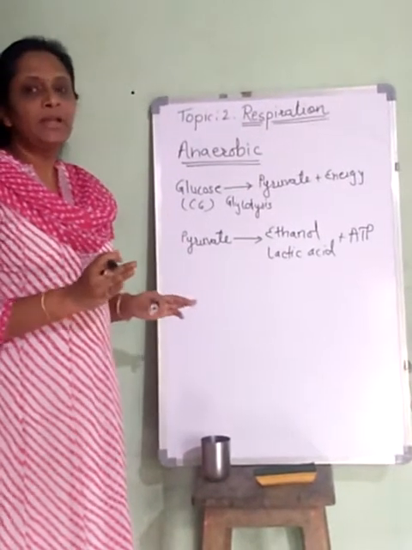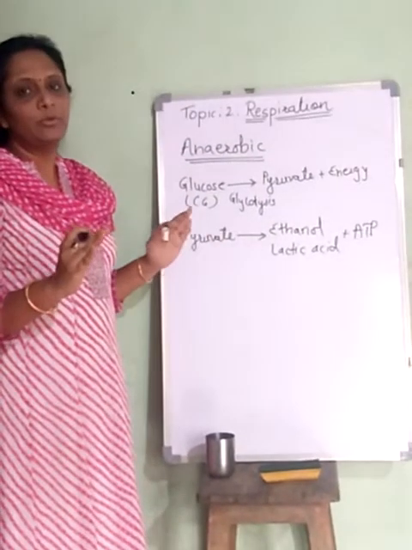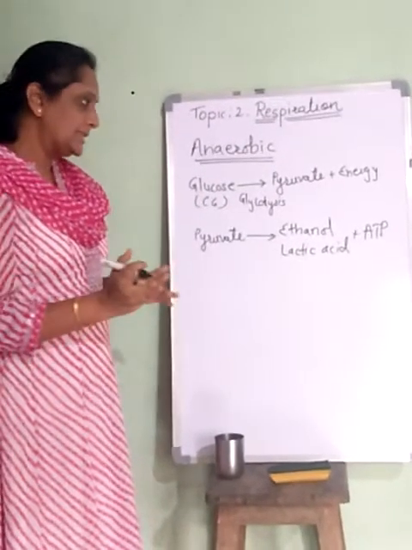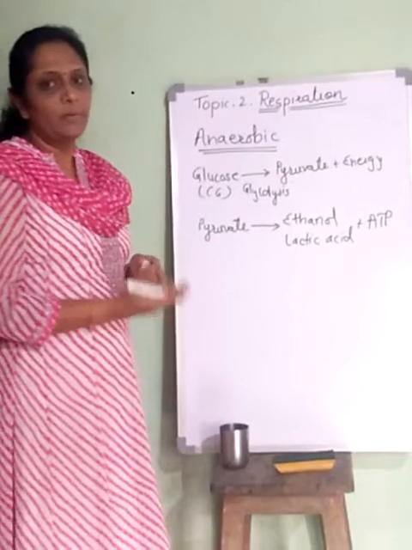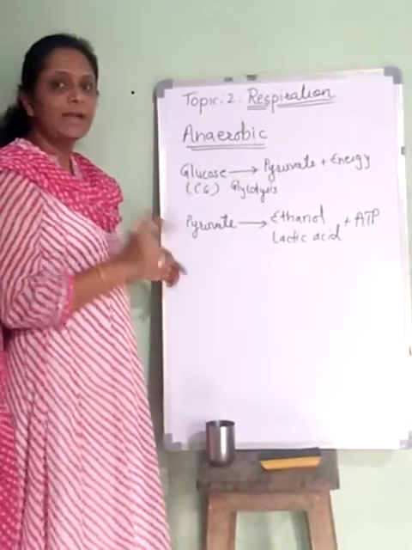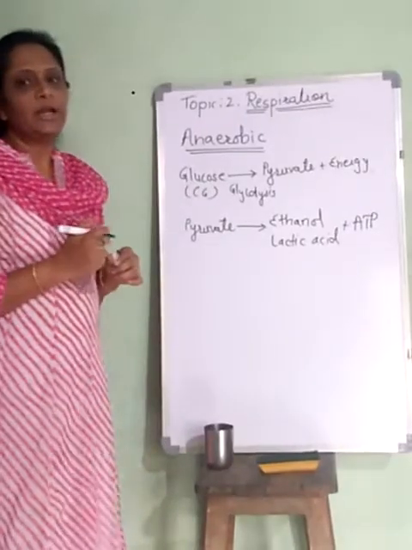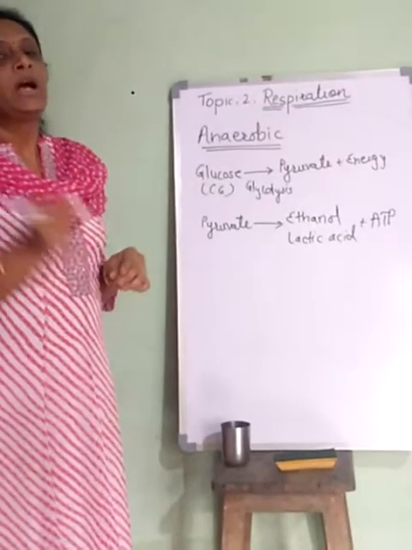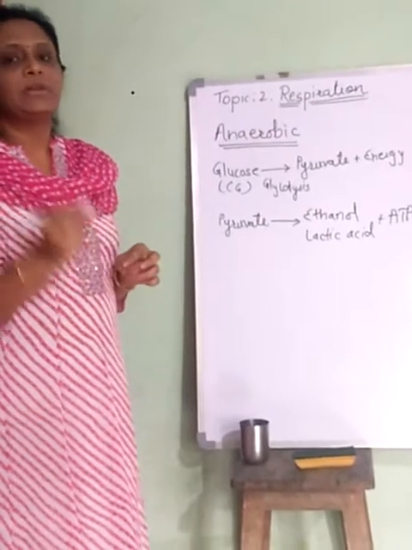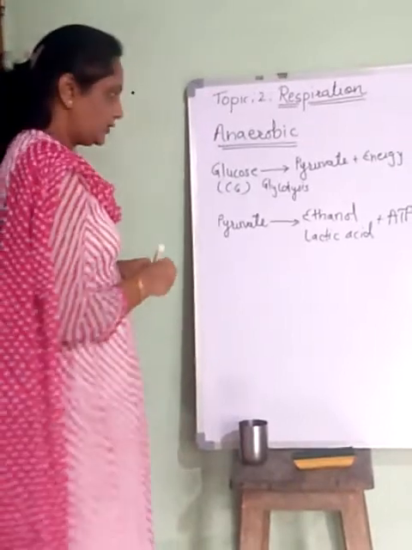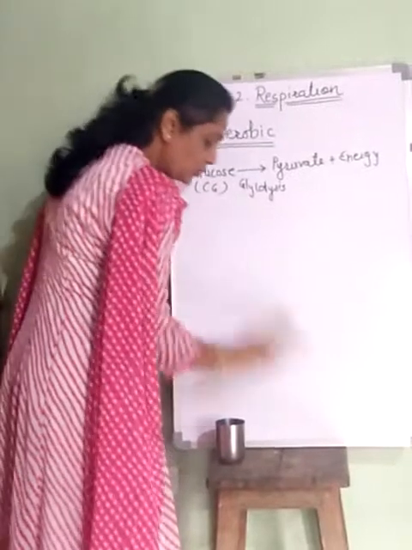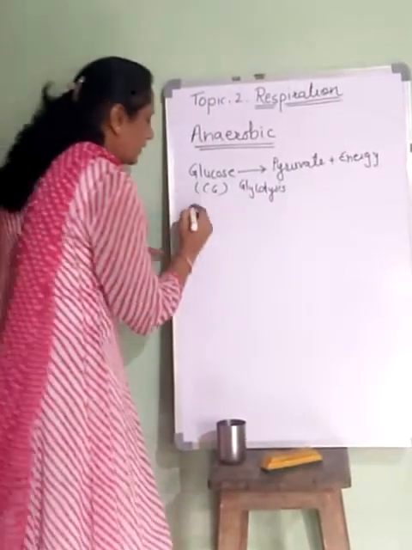As it is incomplete, not all the molecules of glucose get converted into carbon dioxide and water molecules. Instead, other substances are formed, and those are nothing but ethanol and lactic acid. And that's why there are two different types of anaerobic respiration. Anaerobic respiration is also called fermentation. It is given the second name fermentation, and these two types are called